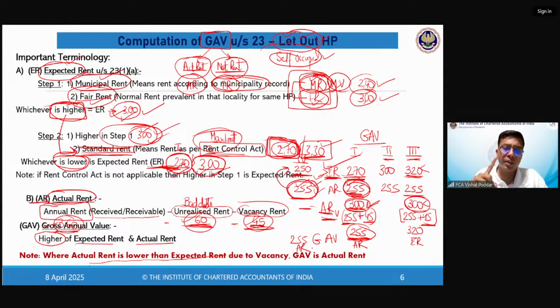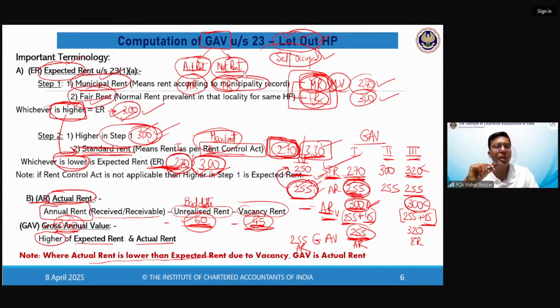So where AR is greater than ER, GAV is AR. Where ER is greater, find out one more figure, that is ARV. Compare ARV with ER. If ARV is greater, take AR as the GAV. If still ER is greater, take ER as the GAV. This is the working, or the calculation provided for computing GAV. Look at this patiently. Initially, you may feel it is not appropriate, it may not match your understanding. It is fine. These things happen in taxation.